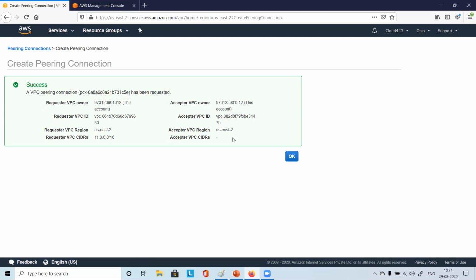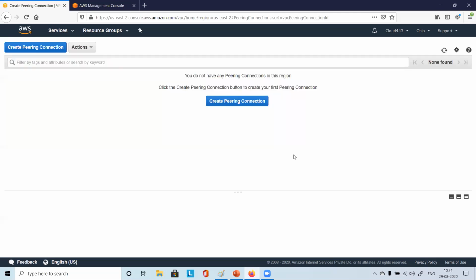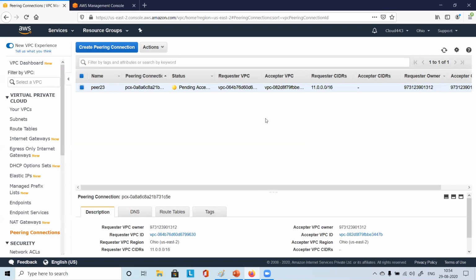Acceptor VPC CIDR has not come so far, right? So say okay. And for me, it says pending acceptance. What is the status for you? Yeah, it's showing the same pending acceptance.